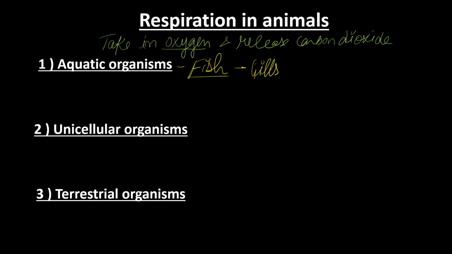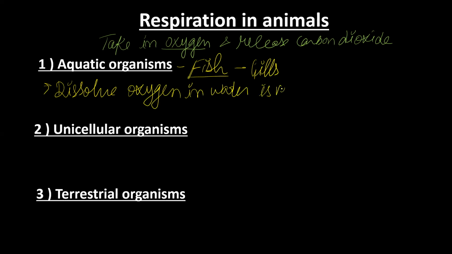And the respiration rate is very high in fishes. Why? Because the amount of oxygen dissolved in water is very less. As a result, the respiration rate in fishes will be very high.